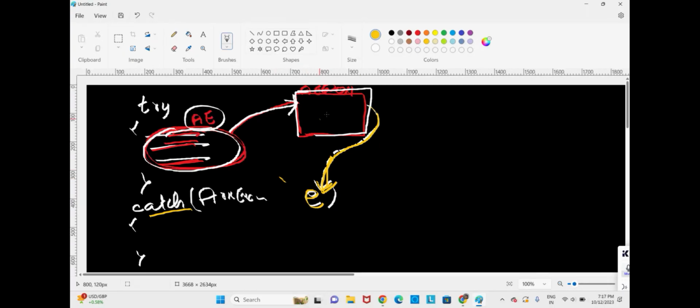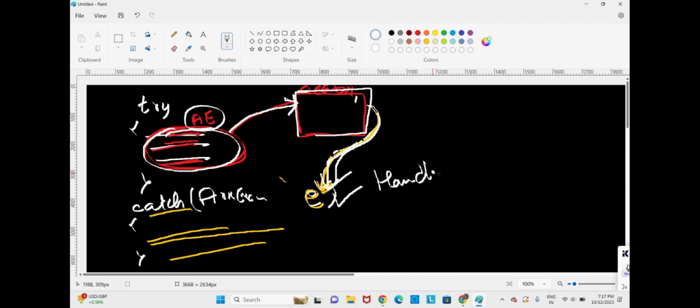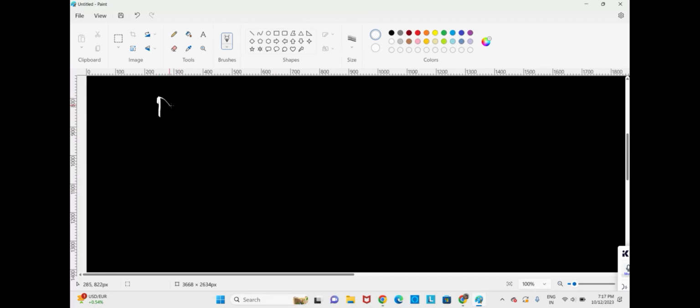Whenever this address is caught by the catch block, whatever statements are there in the catch block will execute. We shall tell the exception is handled only when the catch block catches the exception. If the catch block is not catching the exception, then we shall tell the exception is unhandled. So this is what we saw in yesterday's class. Now we shall see exception with multiple catch blocks.